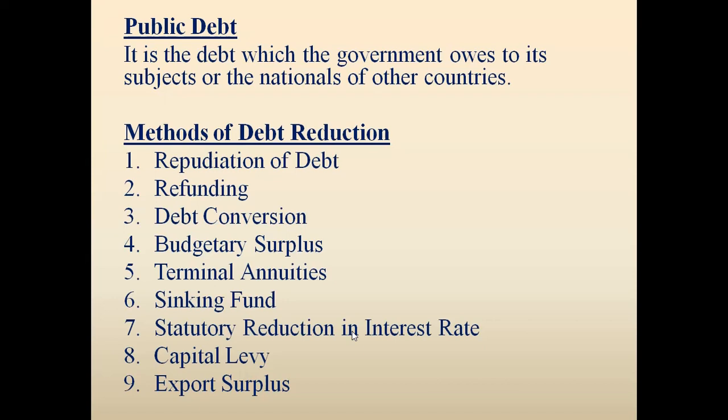Point number 6, sinking fund method. This type of sinking fund method can also be seen in case of depreciation as well. You must have read the chapter in class 11 in accounts. Under depreciation, the two famous methods are the fixed installment method and the reducing balance method. But there is one more method that is known as the sinking fund method.